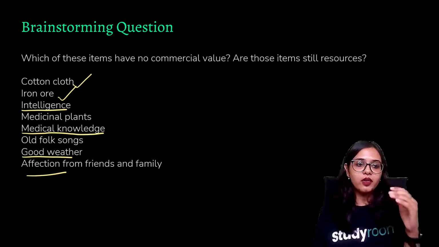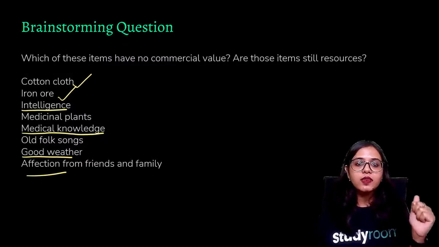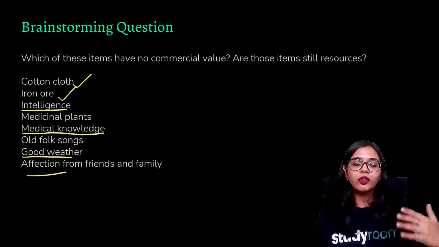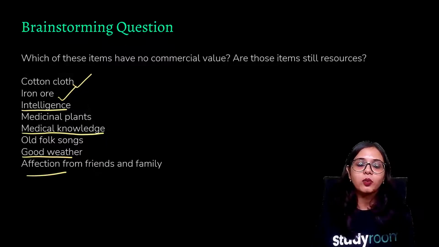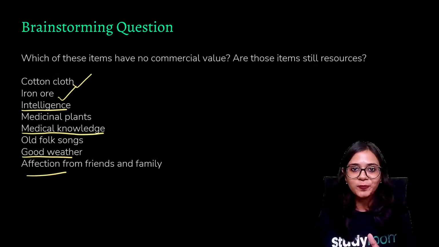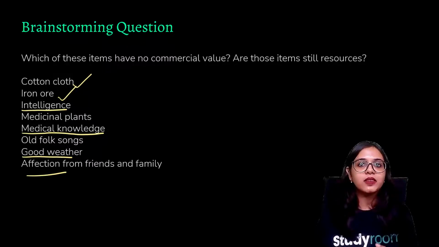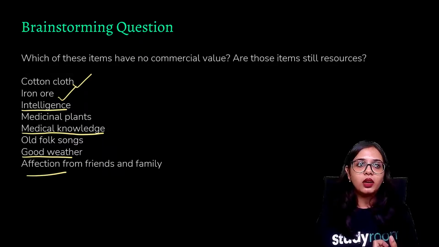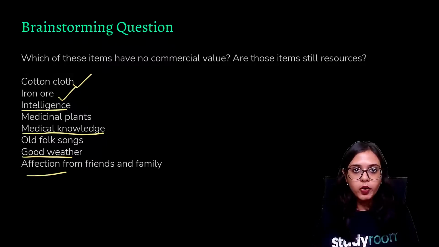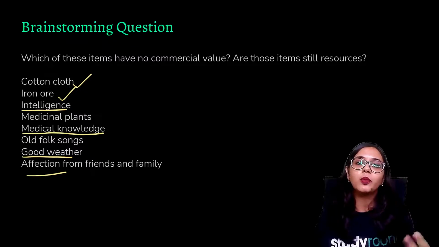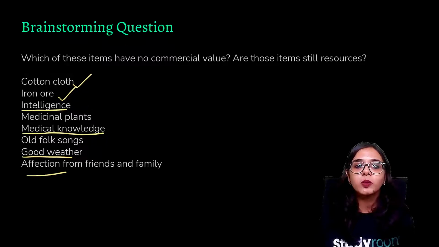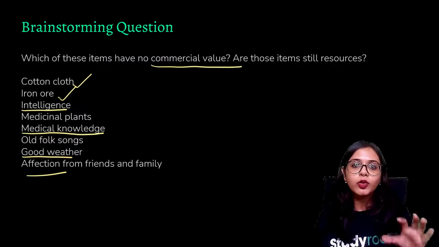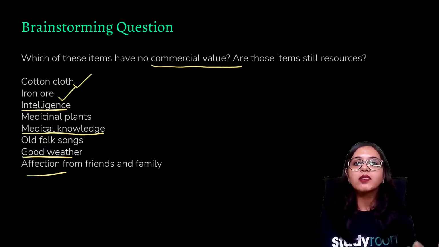Now, if you look at it from two perspectives, intelligence may seem to have a commercial value, and if you look at it from another school of thought, then you may also argue that intelligence has no commercial value. If a person is intelligent, that person can build new things, write various books, and land himself or herself in a certain job. So intelligence is ultimately bringing that individual some commercial value, some economic gain. From this perspective, intelligence does hold a commercial value.